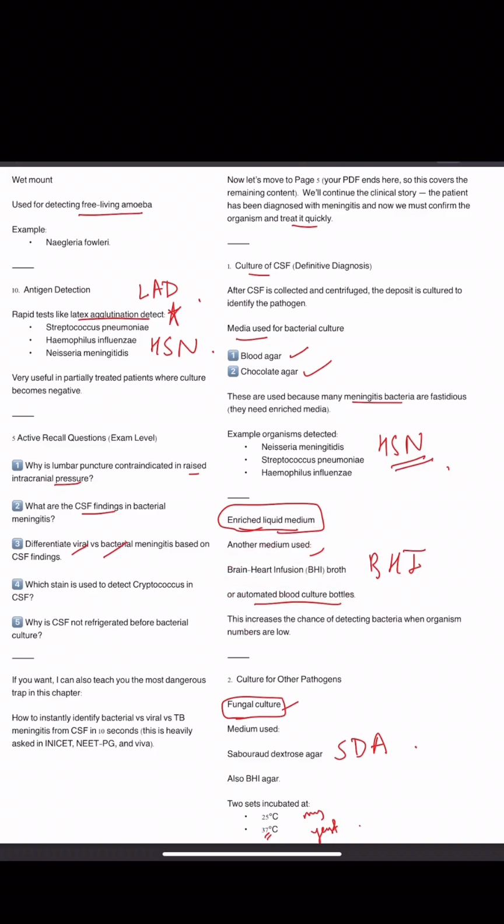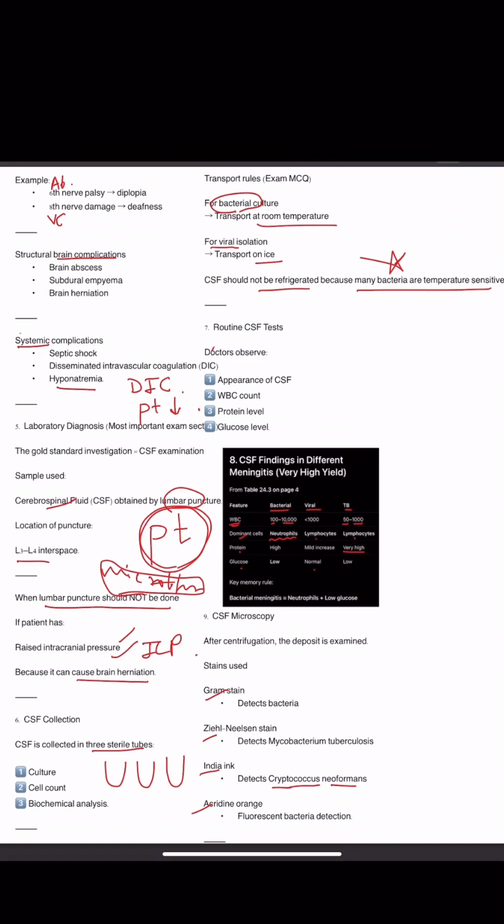Now we are studying microbiology. Even if you don't know pathogenesis, that is okay. But understand the lab diagnosis, because everything in microbiology starts from here. Lab diagnosis: what is lumbar puncture, when is lumbar puncture not done, and how is the CSF collected in 3 sterile tubes: one for culture, one for cell count, and another for biochemical analysis.